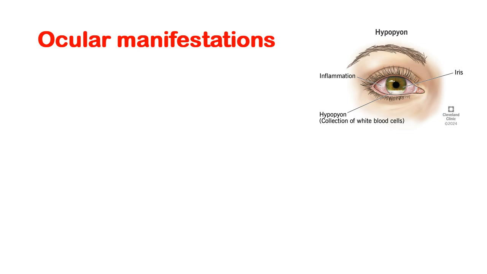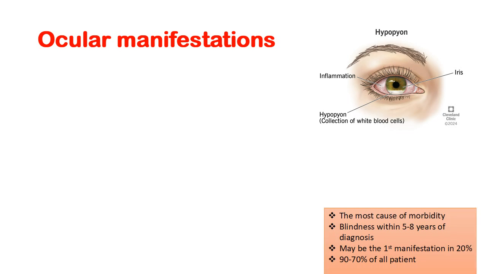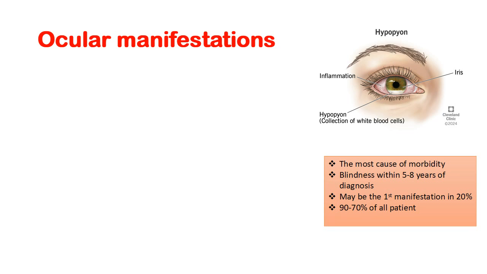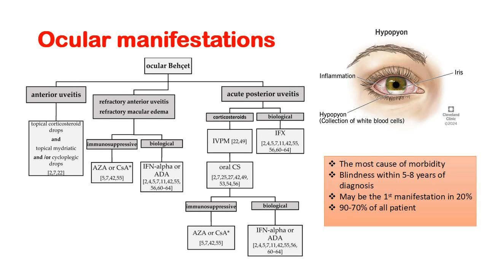The eye, it is the key of the disease. Do you know it is the most common cause of morbidity? Blindness occurs within 5 to 8 years of diagnosis. It may be the first manifestation of the disease. It occurs in 70 to 90% of patients. It is very common, and usually patients lose their eye, both or one. It can be anterior uveitis or posterior uveitis. It is important to know what the type of lesion is. For each type there is a specific treatment.